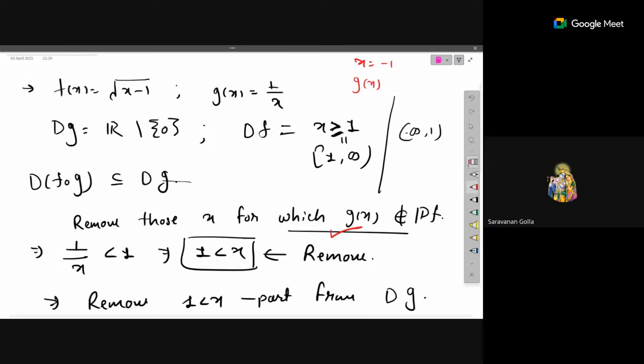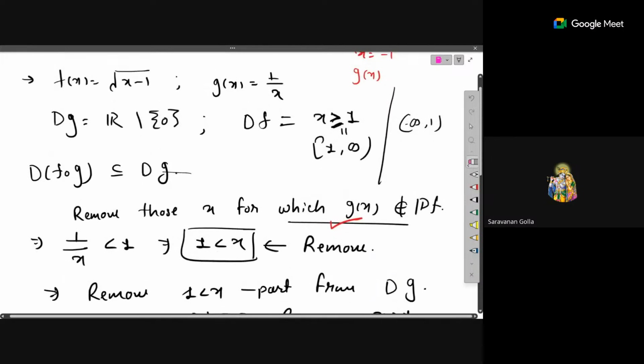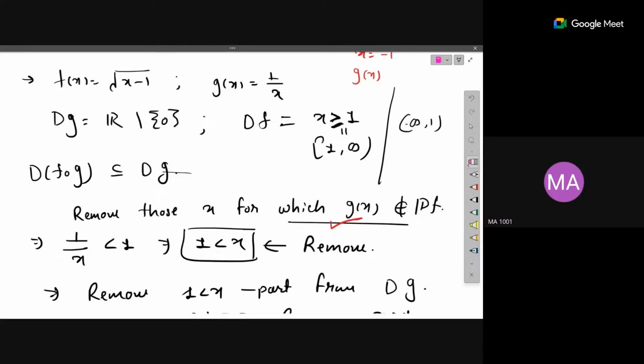Actually, we can assume that f of x cannot be negative, so we have to take that g of x cannot be negative. So the range of g of x would be 0 to infinity. Yeah, correct. So that thing we can do, that we are not taking the negative numbers in the domain of f, but the domain of g could be negative, and that's also creating a problem.